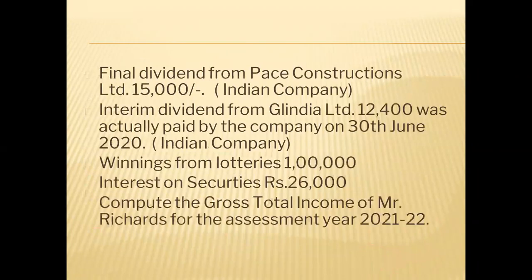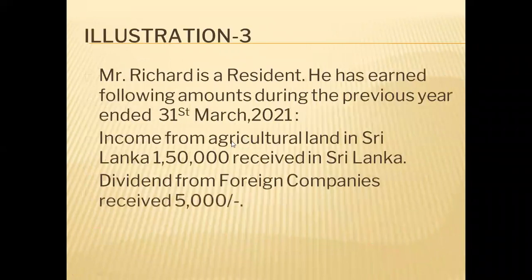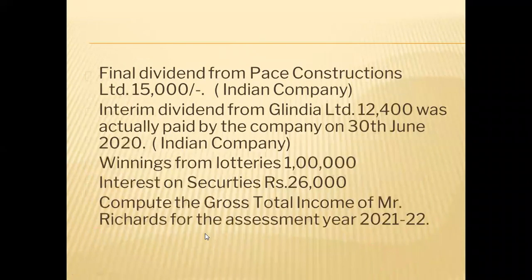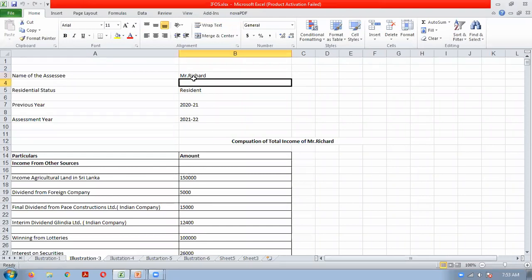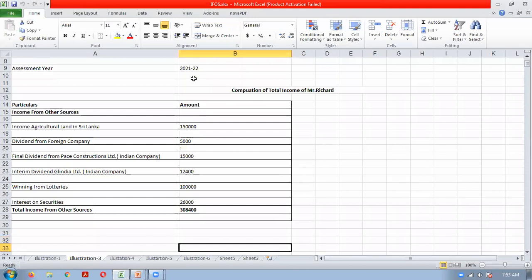One illustration also we have discussed, this Mr. Richard illustration. In this, we have first checked under which head of income the income will come. Then we have solved this illustration. If you remember this illustration, all the income are income from other sources. The agriculture income from Sri Lanka, then dividends, winnings from lotteries, interest on securities. These are all other sources. Just do the total and you will get the income from other sources.